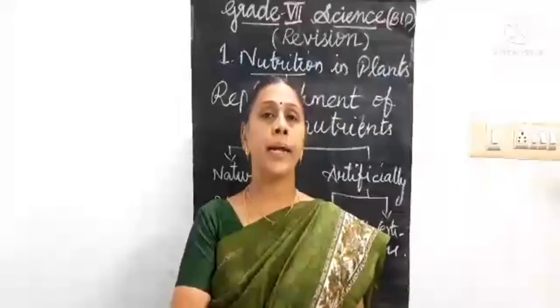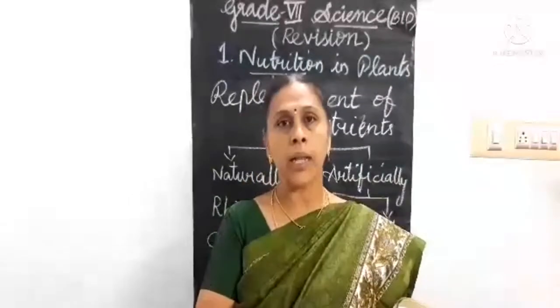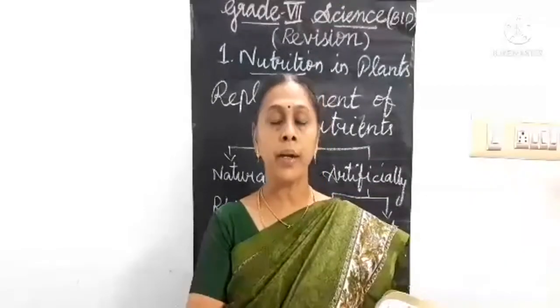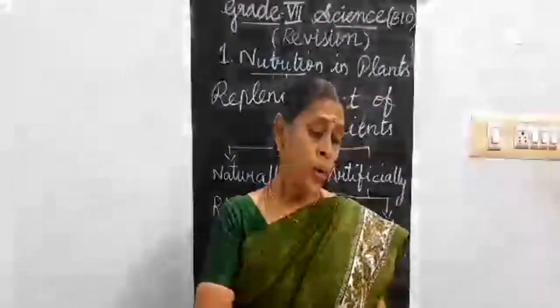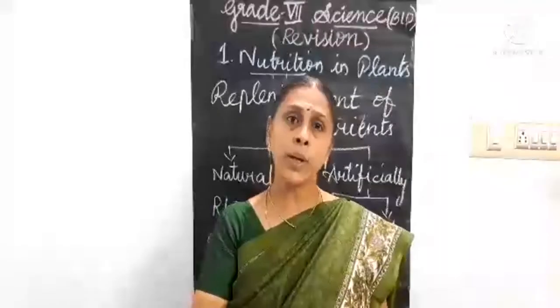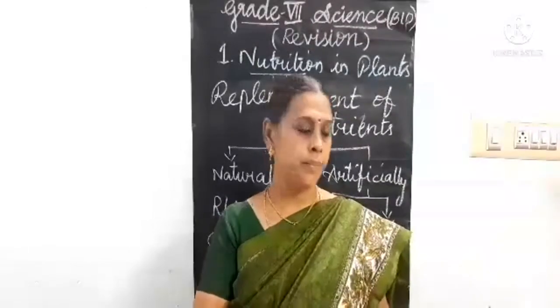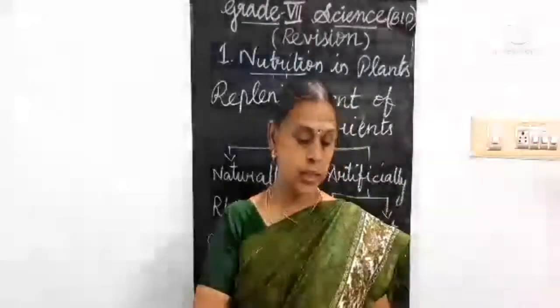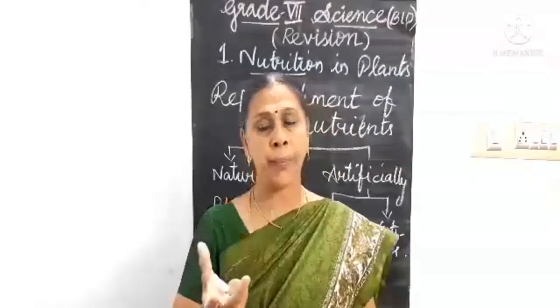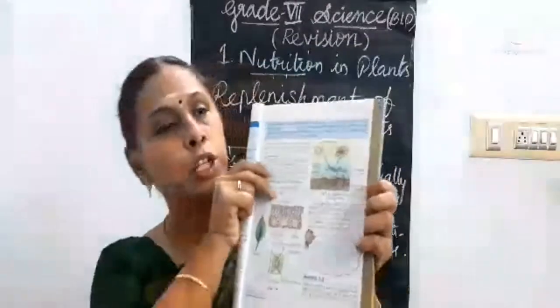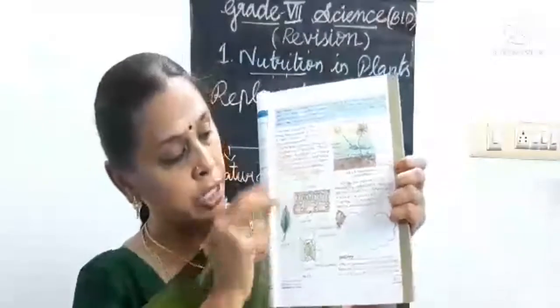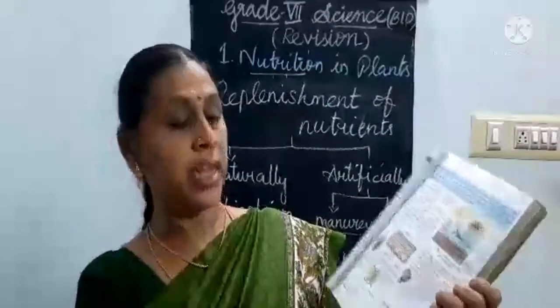Next, another pattern, draw and label. Definitely in science, a diagram will be asked. So in this lesson, what are the possible diagrams that could be asked? The photosynthesis representation. For example, in the book, can you see this picture on page number 3?